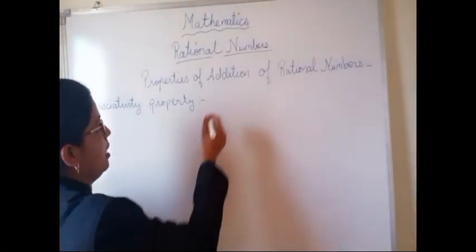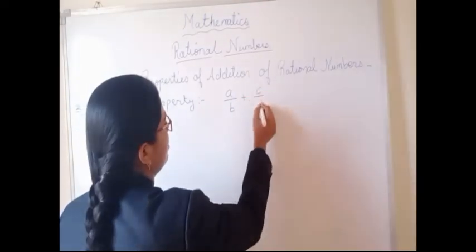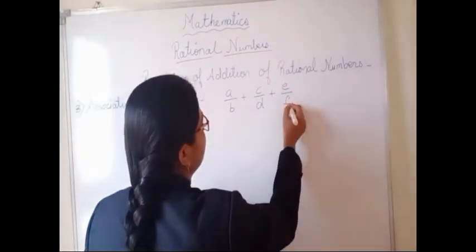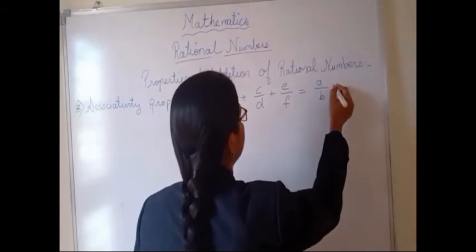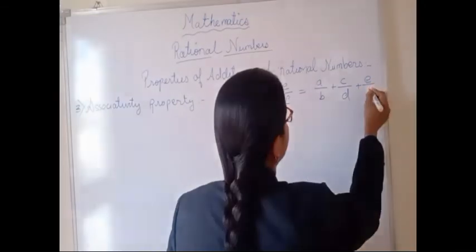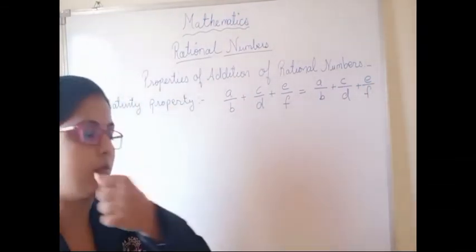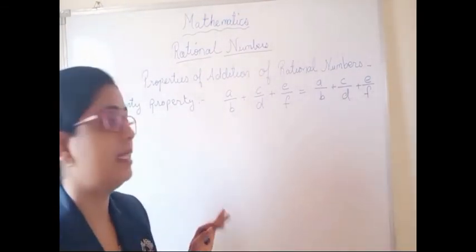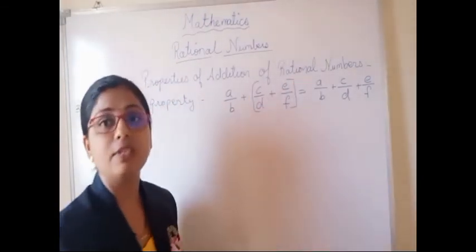So if A upon B plus C upon D plus E upon F, three terms are given there. So what is the difference? I will tell you, just a minute. Okay. So on both sides you can see all the terms are written in sequence. Now one difference will be there: you have to solve this bracket first.